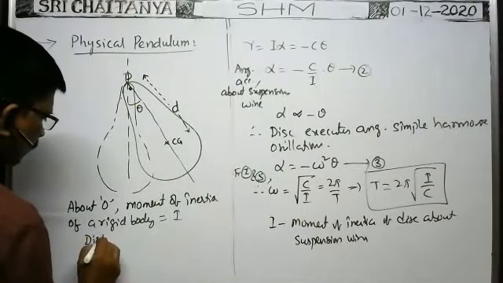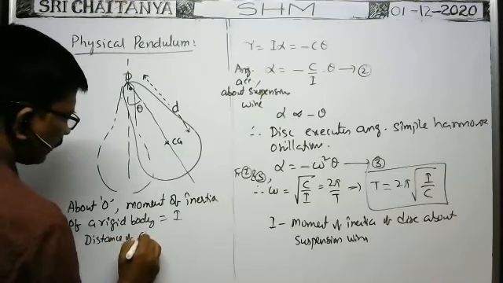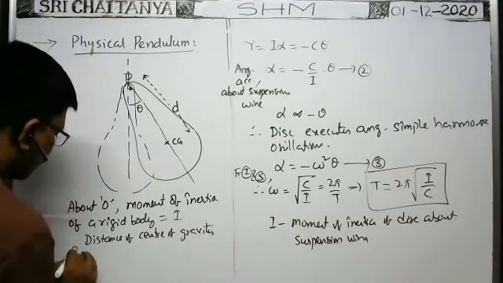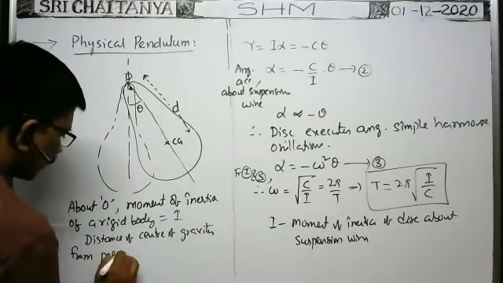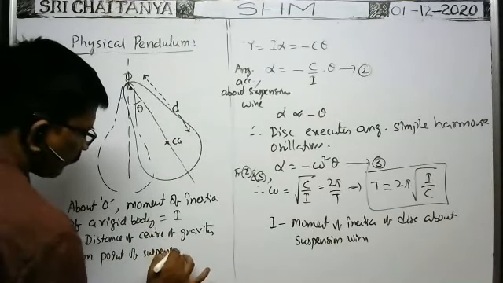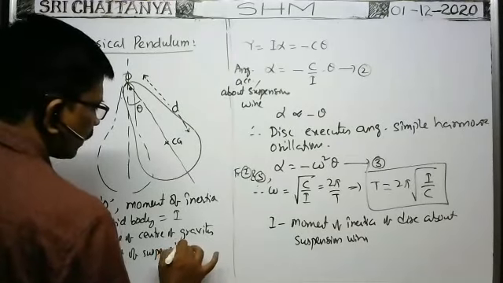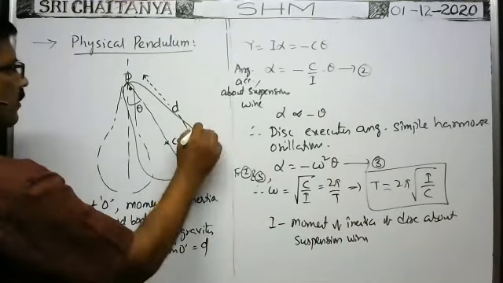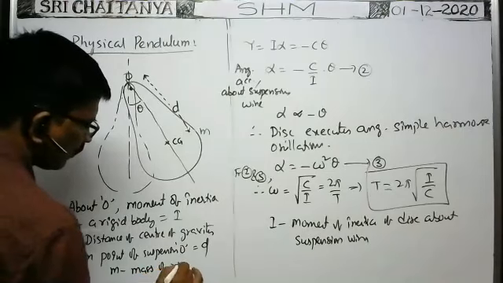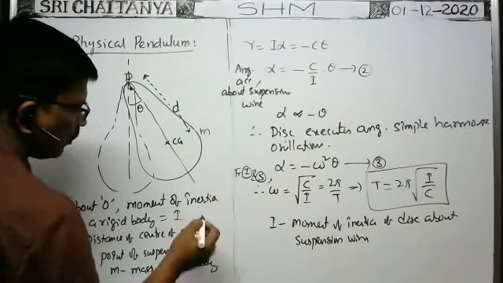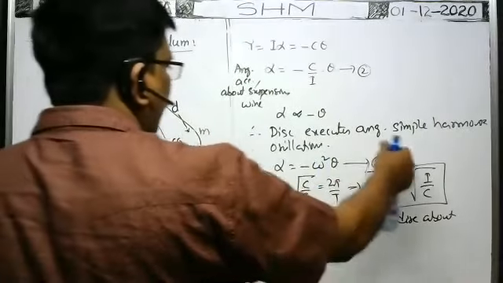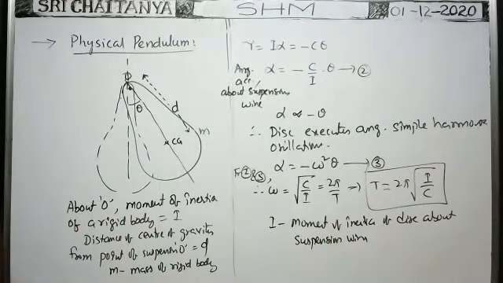Distance of the center of gravity from the point of suspension O is equal to D, because these two terms are very, very important. Of course, the mass of the body is M, the mass of the rigid body, whatever the shape. Okay. Now, how does it oscillate? We have to find the torque acting on this rigid body about the point of suspension O.